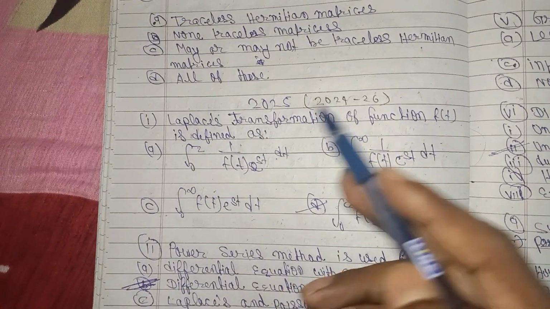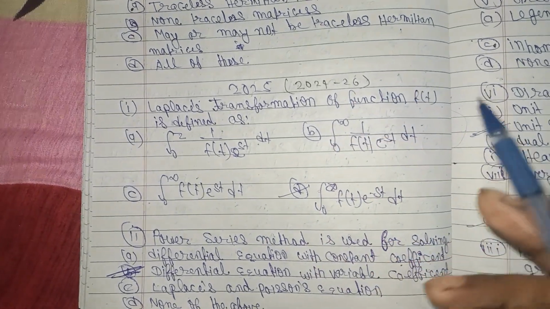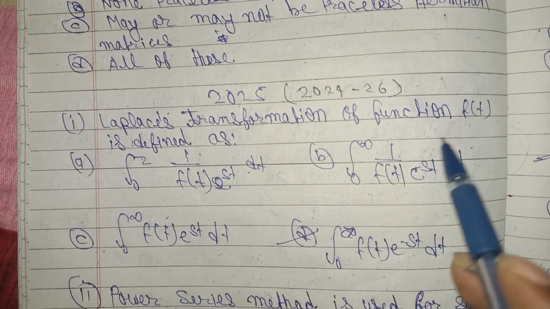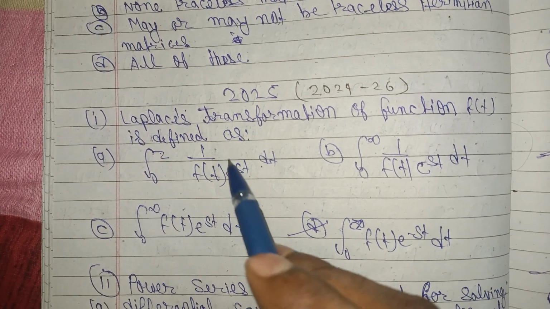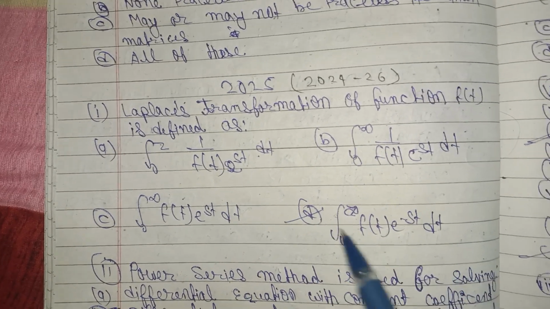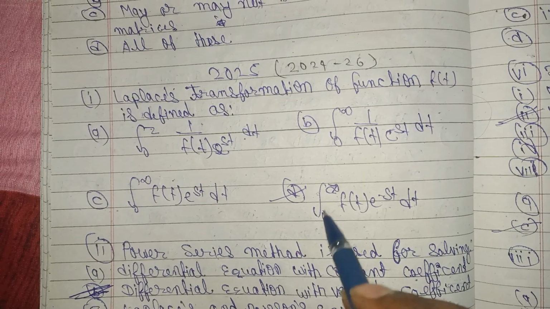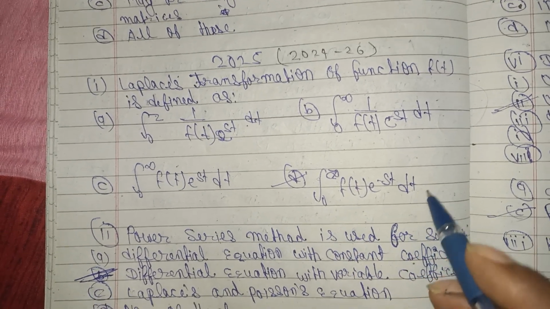Come to the 2022 session, 2024 to 2026. The Laplace transformation of a function f is defined as the integration from 0 to infinity of f(t) e^(-st) dt.